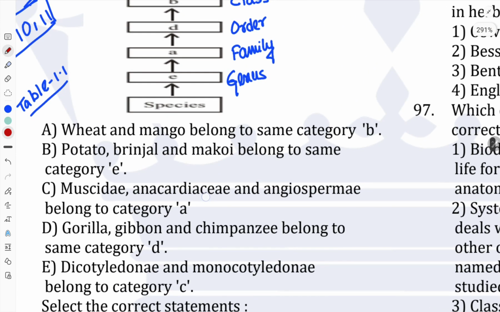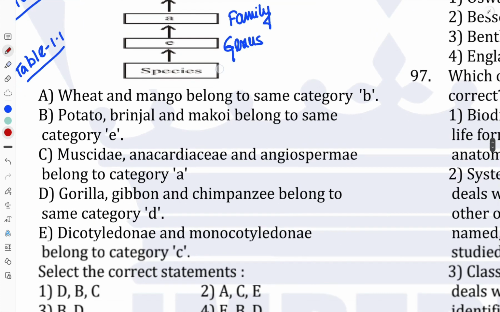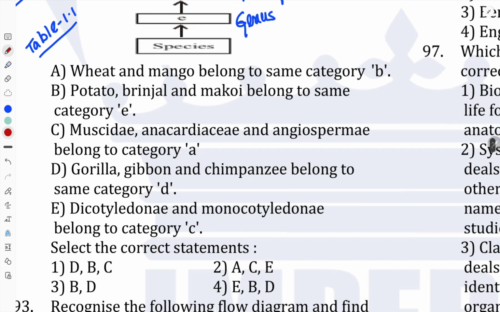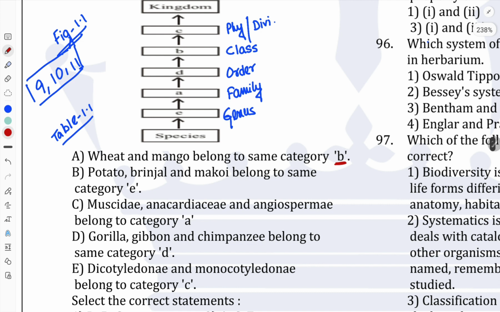Here we have to identify the correct categories. First statement: wheat and mango belong to the same category B. In our solving we can check that B is a class.